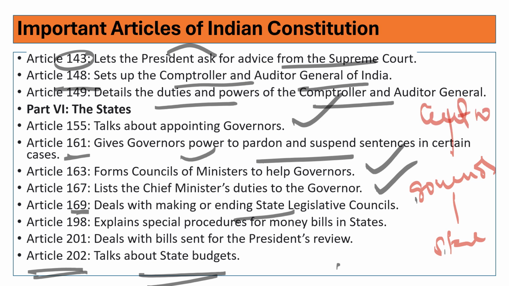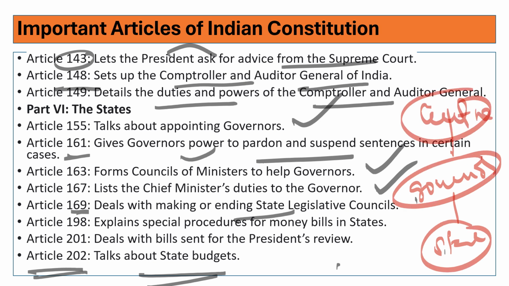Most of the opposition parties, those ruling in the states, are complaining that the governor is acting as a central agent and not as a constitutional agent, while the center is ruled by one party. So there are many issues being pointed out about the governor. They are even questioning reforms in the governor post, even through constitutional amendment. Let's see how it can be done.